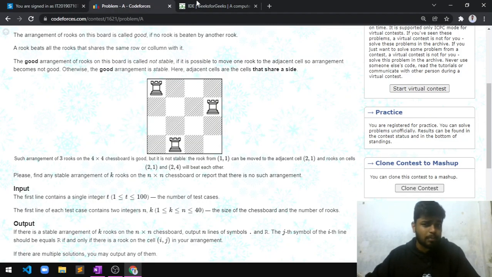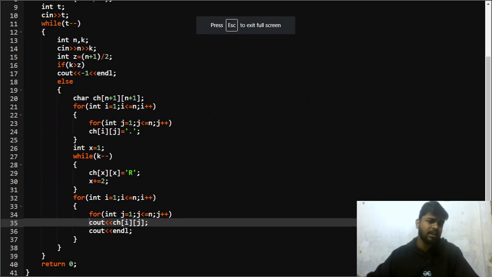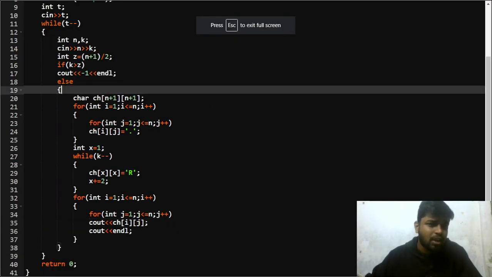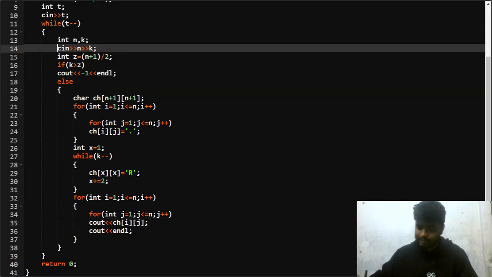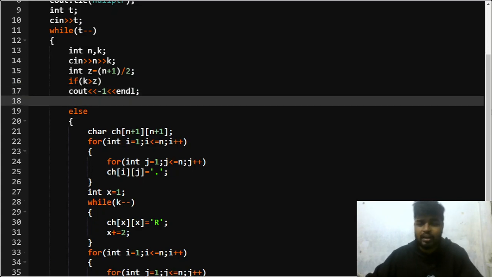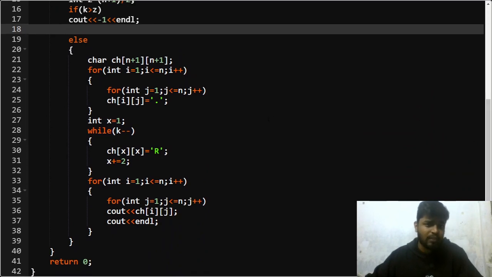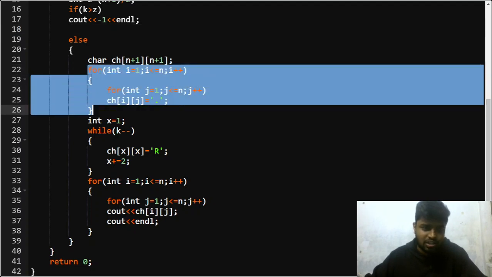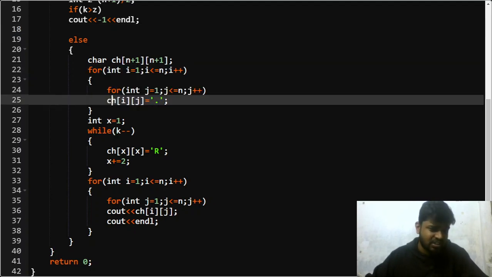Let me show you the code part for this problem, like how I have done it in the contest. So what I did was, first of all, I took n and k as an input. Then if my k was greater than (n plus 1) by 2, in that case I'll simply print -1, because it will not be possible, right? After that, I declare a chessboard of n plus 1, because I had to take one based indexing. And I initialized the complete chessboard to dot, indicating that currently there is no rook.